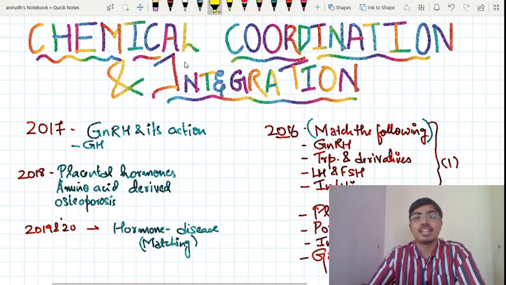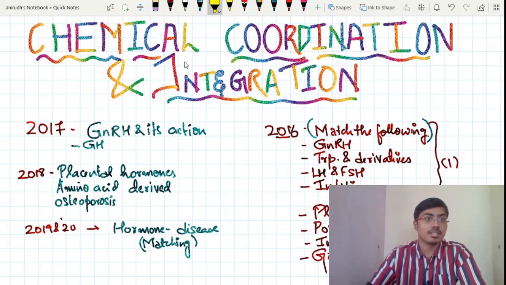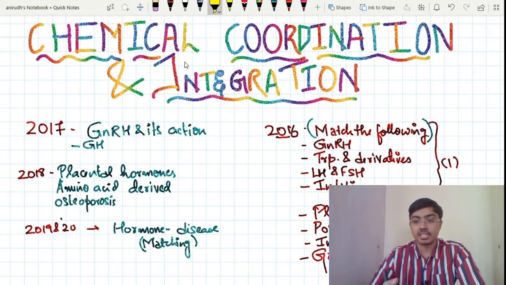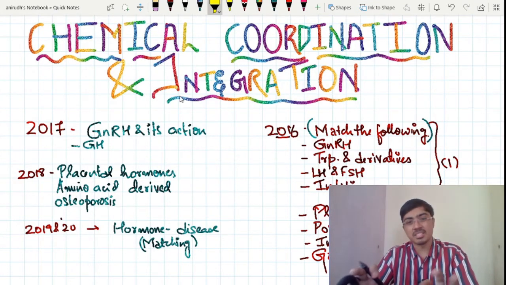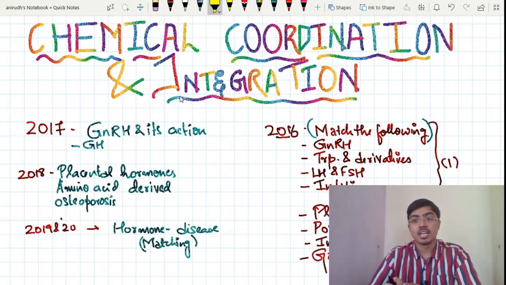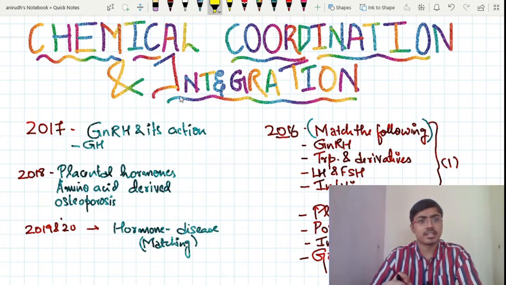So hello guys, this is the next topic that I am selecting for discussion, and yes, it's a huge topic and it has a lot of concepts involved in it. So chemical coordination and integration. From this particular analysis chart that I have selected, by seeing all the questions that were asked in recent years, it is understandable that a wide variety of questions are being asked from this particular topic.